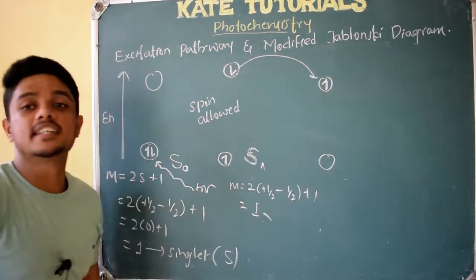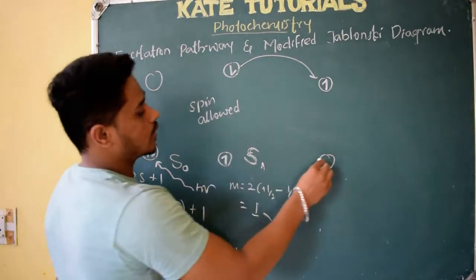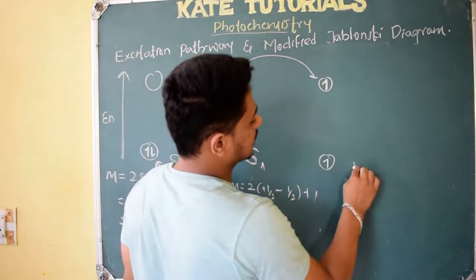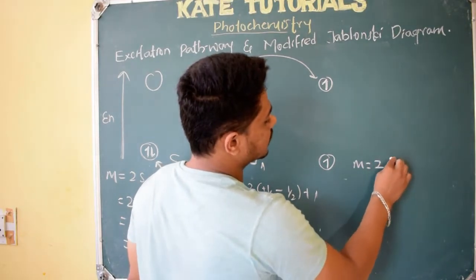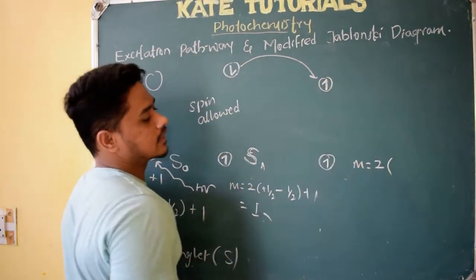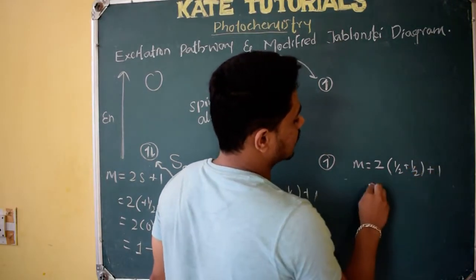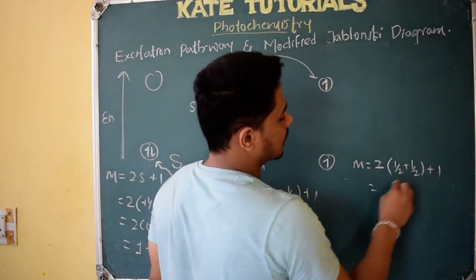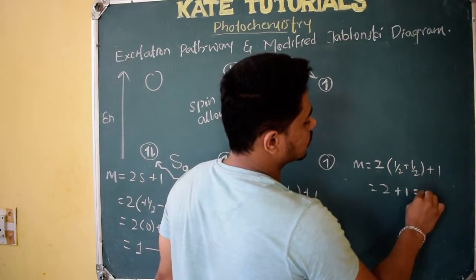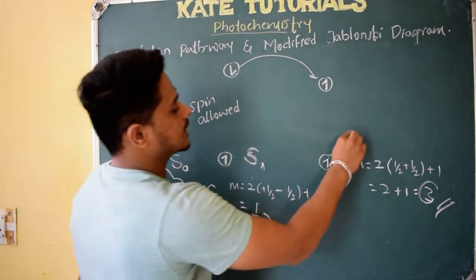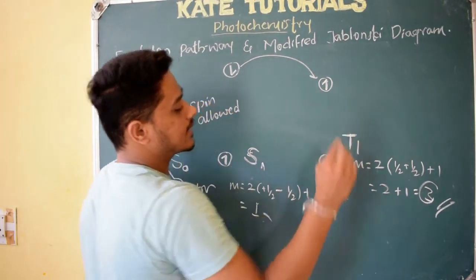So it has changed its spin, and the below one will remain the same. If you check the multiplicity, here plus half, and this is also plus half, so half plus half is 1. 2s plus 1 is 2 into 1 plus 1, which is 3. So it is triplet. We call it T1, the triplet excited state.